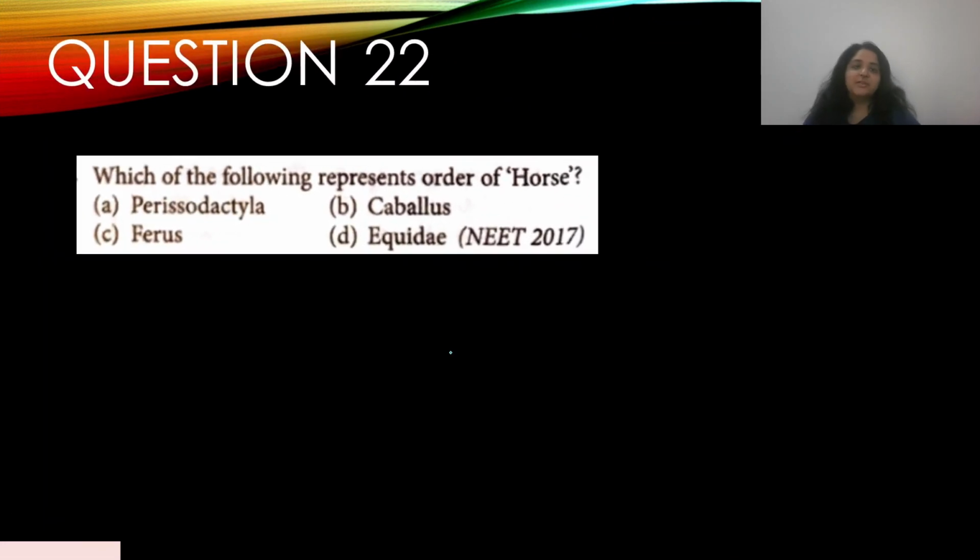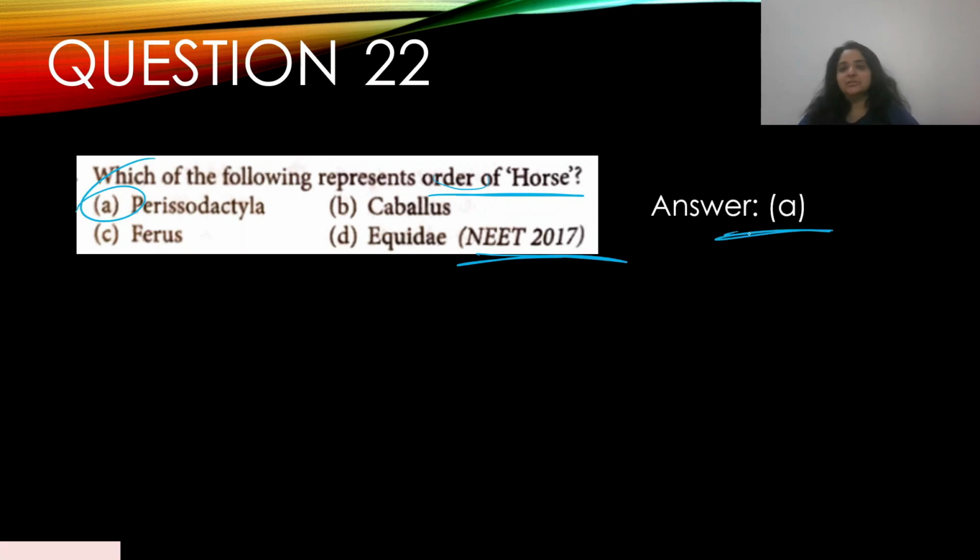Okay, so question number 22. Which of the following represents the order of horse? It appeared in NEET 2017. A. Perissodactyla, B. Caballus, C. Ferus, and D. Equidae. So we're looking for the order of horse. Now it's very easy to look at Equidae and assume that is the order, but it's not. It's Perissodactyla. So the answer is A.